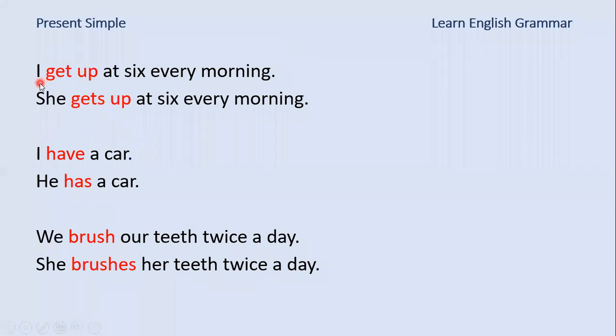Here, with subject I and we, we use verb infinitive: get up infinitive, have infinitive, brush infinitive. With subject she, he, we use verb get with s, we use has, and brush with e-s. So here it means that there are two positive forms in present simple.